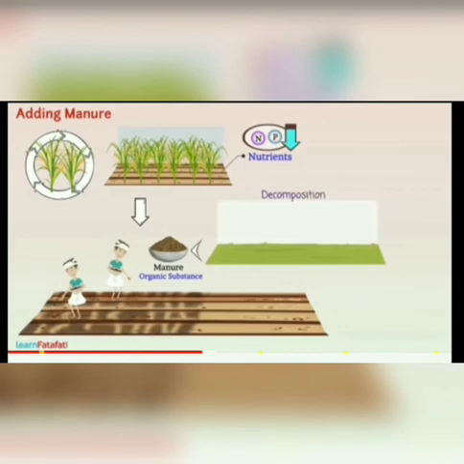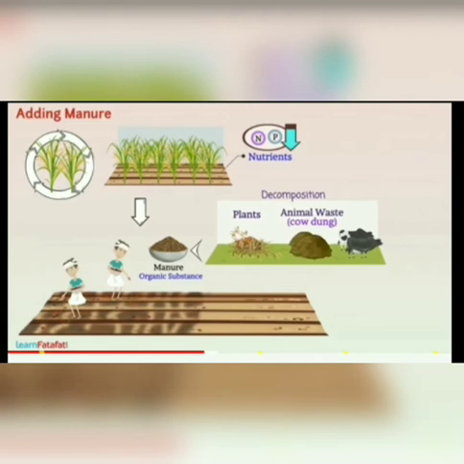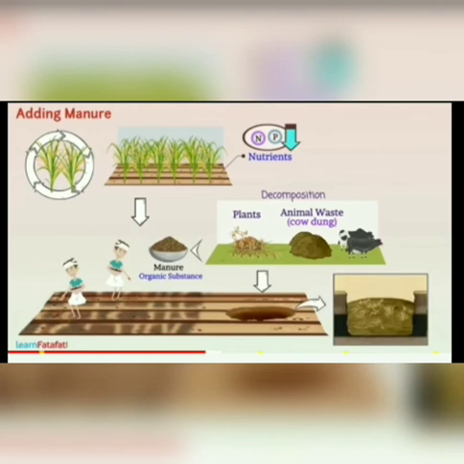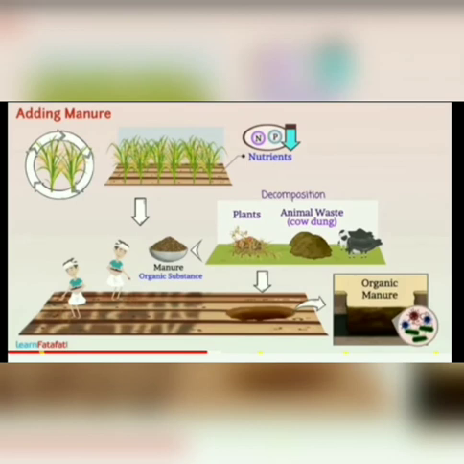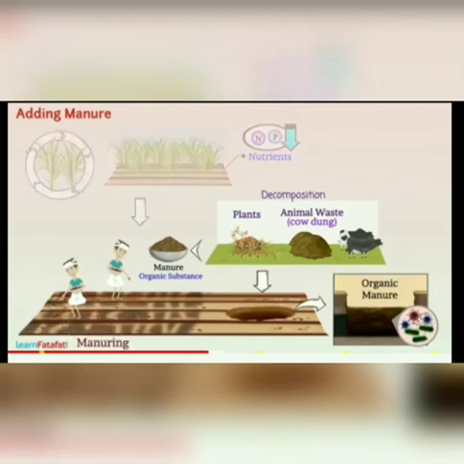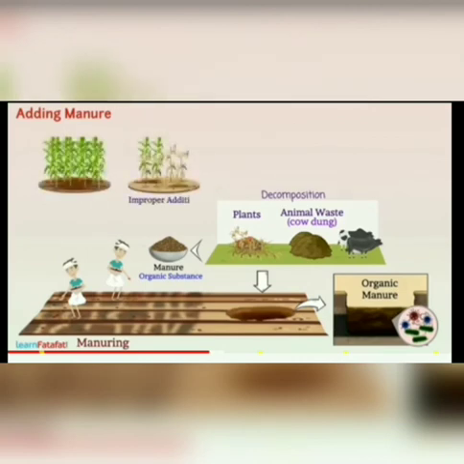Manure is an organic substance obtained from decomposition of plant and animal waste. Usually, plant and animal waste is kept in a pit at open places. Microorganisms decompose the waste and produce organic manure. Adding manure to soil is called manuring. Improper and insufficient manure results in weak plants.